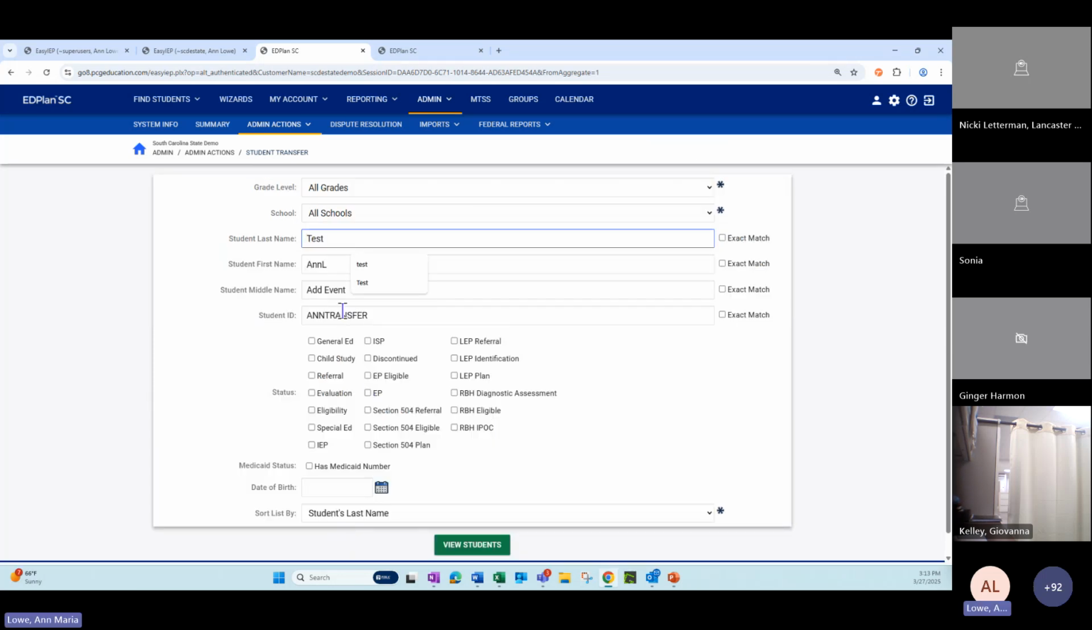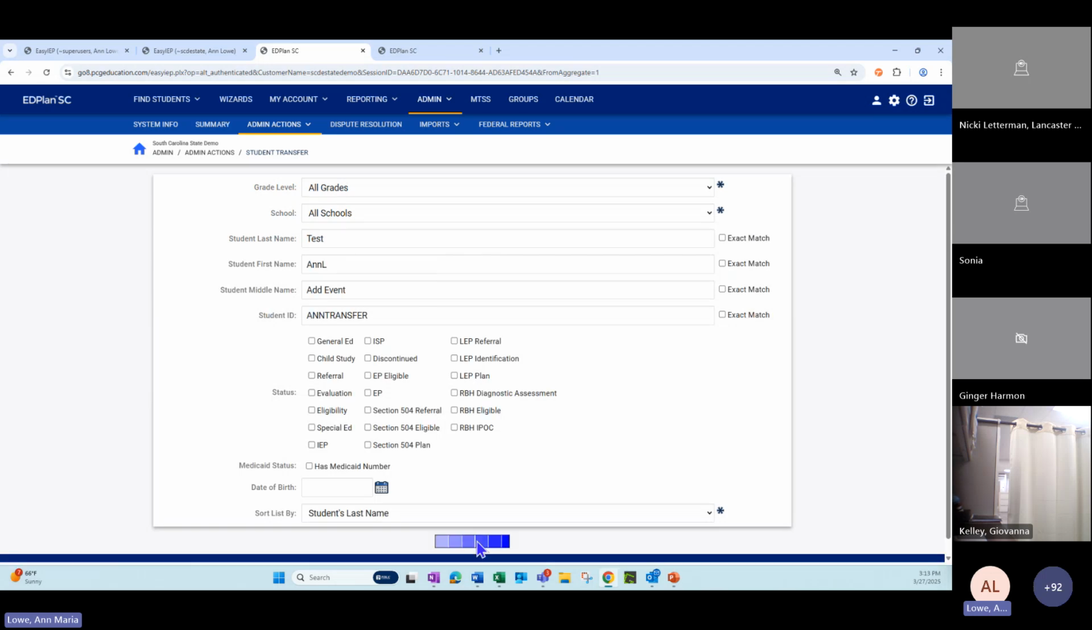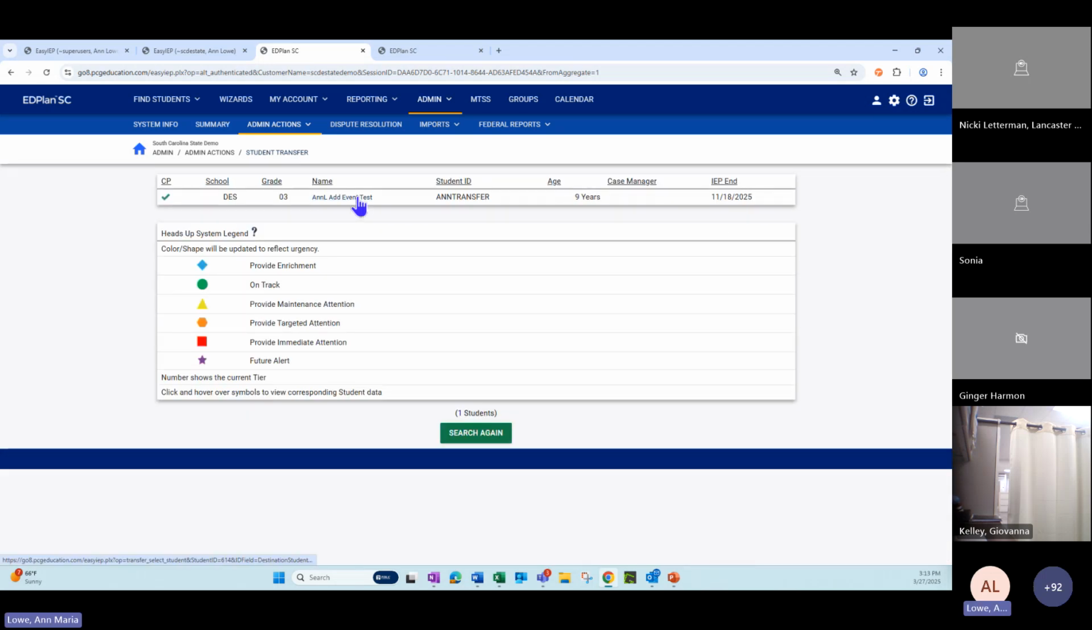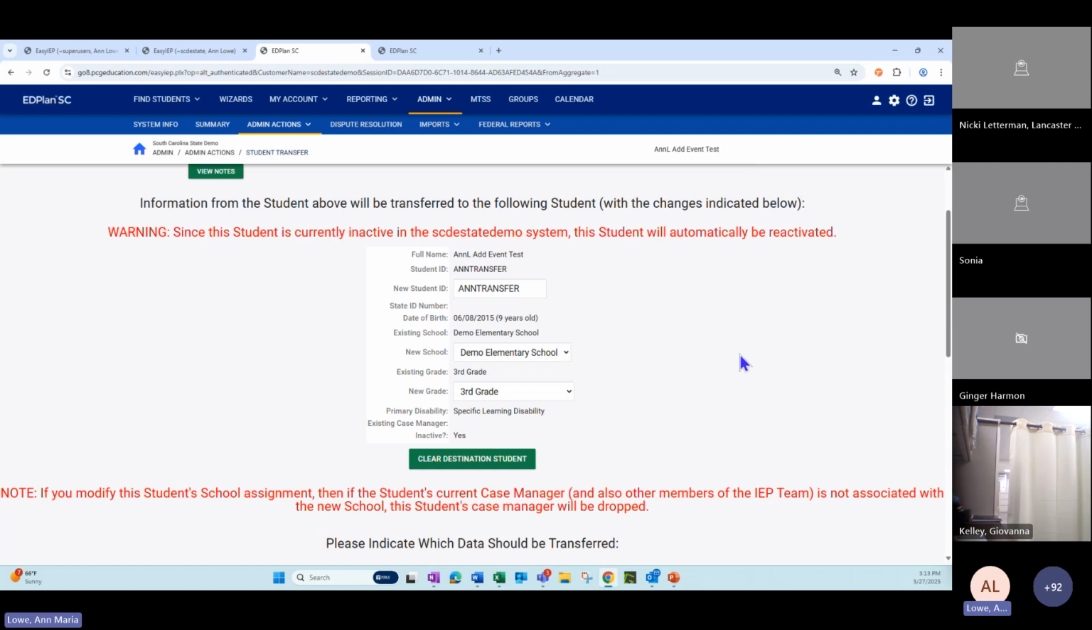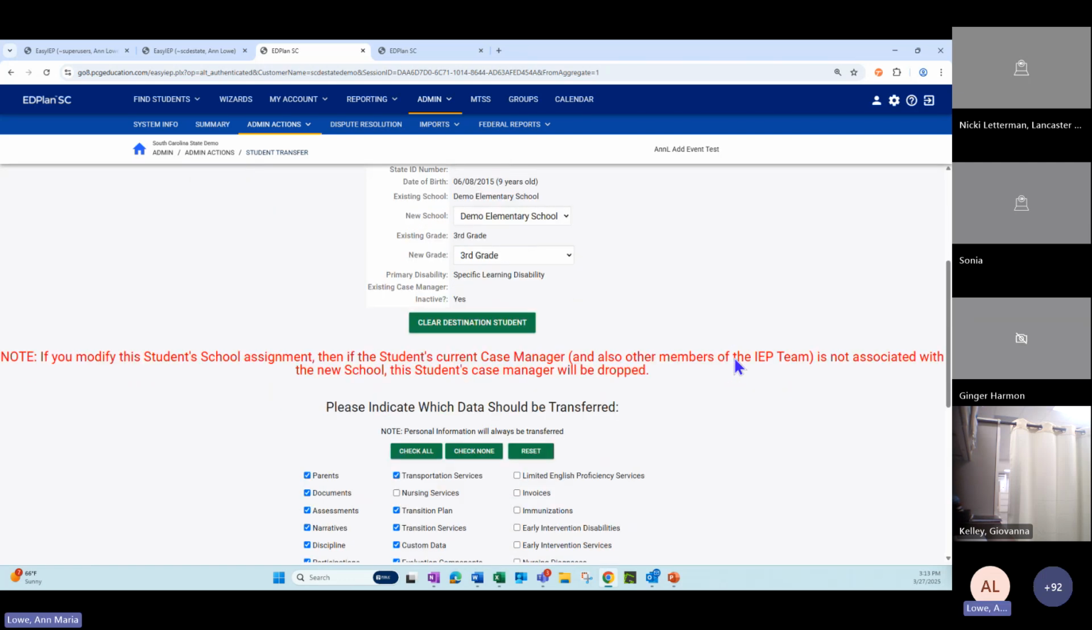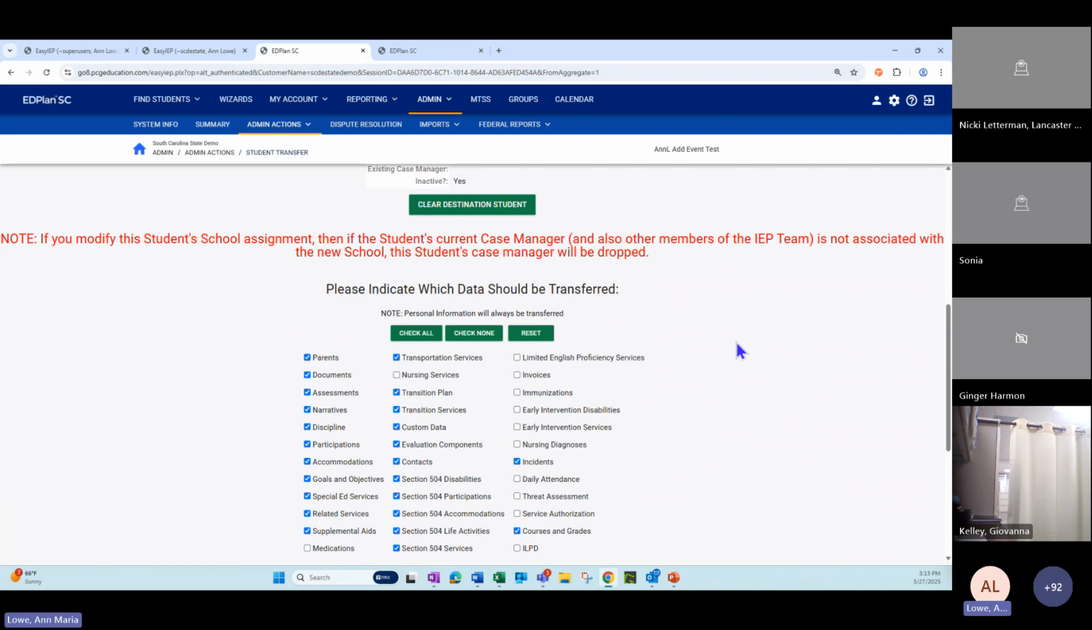And all that information pulls in. I'm going to view that student. And this is the student that I want to transfer. Everything matches. Everything comes in. The student's going to be reactivated and the transfer request is going to go through. And then you're going to indicate, and this is a different thing, with the transfer of information.